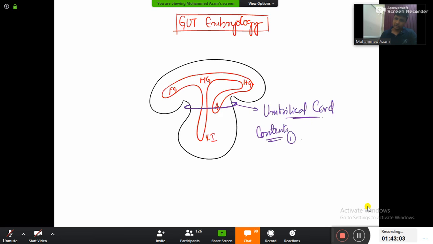Number one content of the umbilical cord will be the vitello-intestinal duct. Number two here will be the allantois. Now surrounding these two will be a jelly-like substance, and that jelly-like substance will be Wharton's jelly.